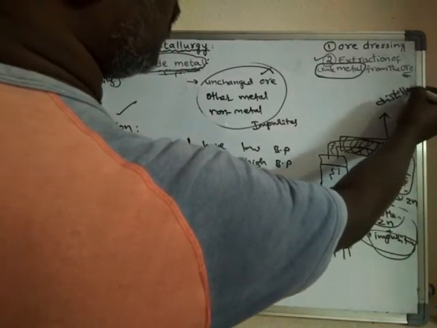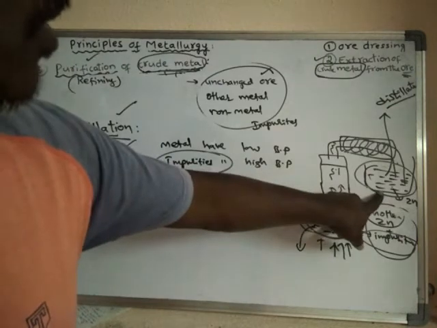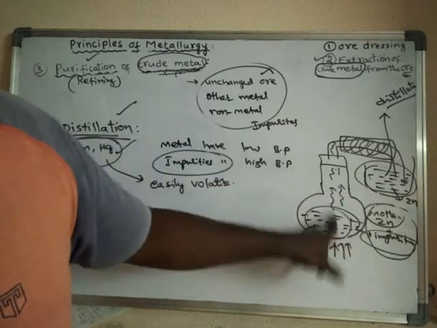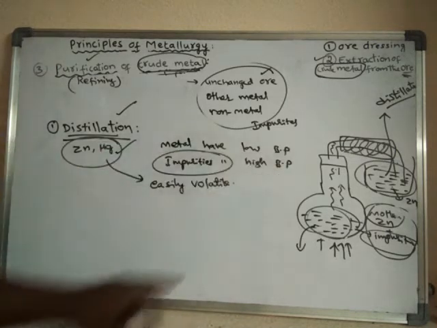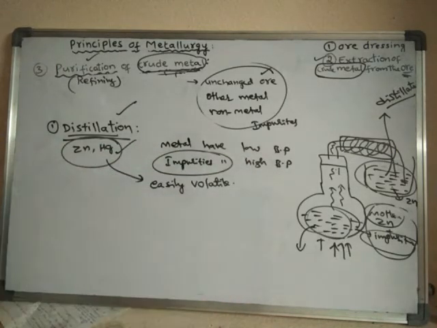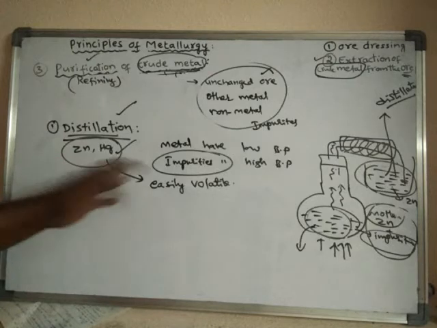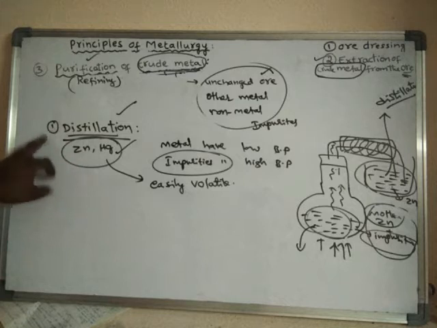What is distillate? The substance which is obtained due to distillation. The pure substance obtained due to the distillation process is said to be distillate. In this way the distillation method helps us to purify metals having low boiling points, when the impurities have a high boiling point. So which metals can be used for this purpose? This method is used for the purification of metals like zinc and mercury.